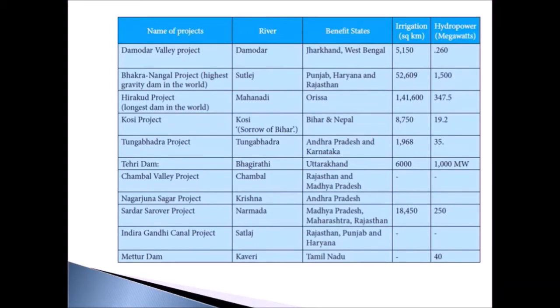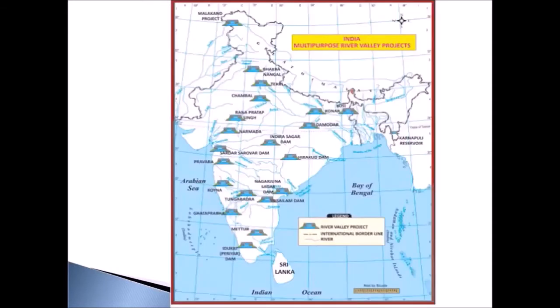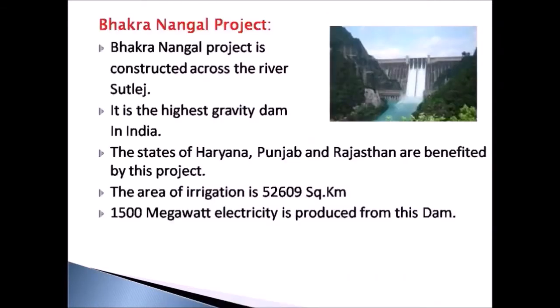We will see in detail about some of these multi-purpose river valley projects. Here the map shows the various multi-purpose river valley projects which are constructed in India and also across which river they are constructed. Now we will have a short discussion on the multipurpose river valley projects in India. First we will see about the Bakra project.